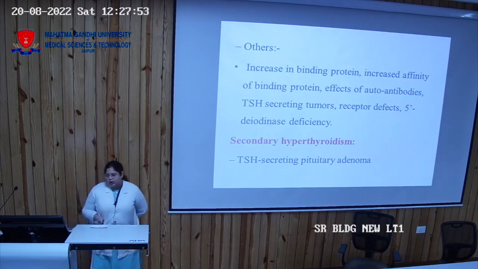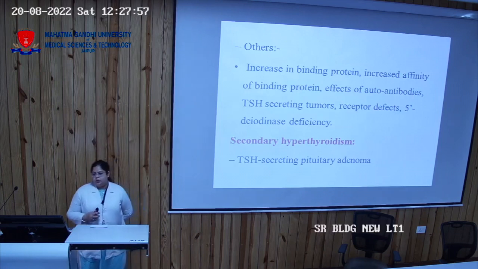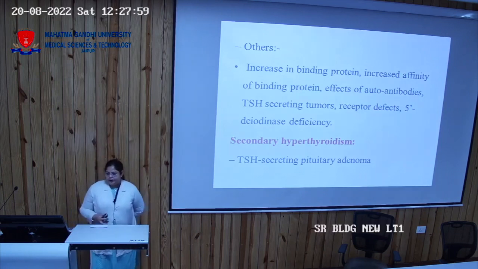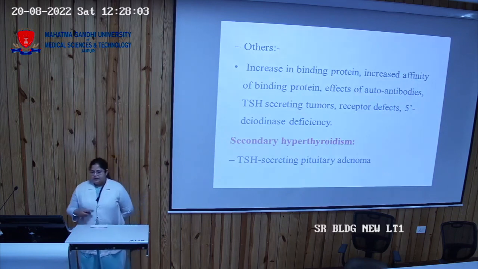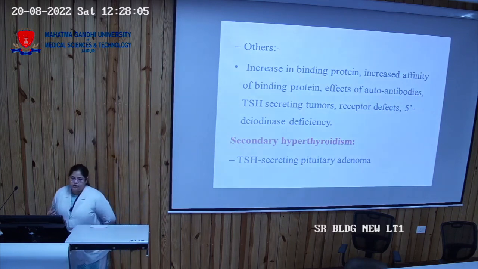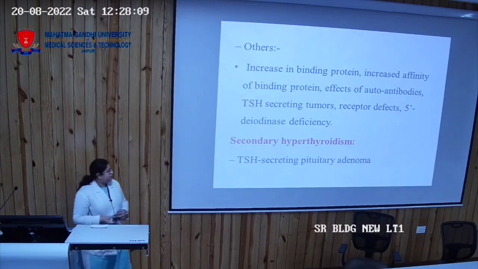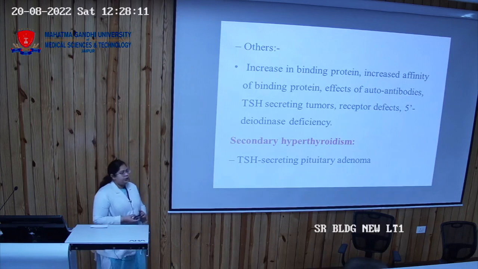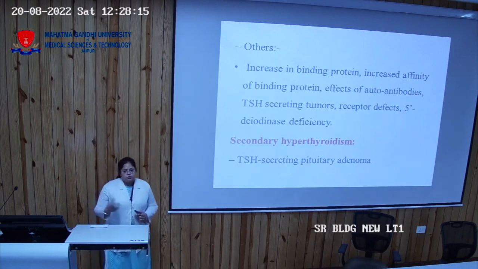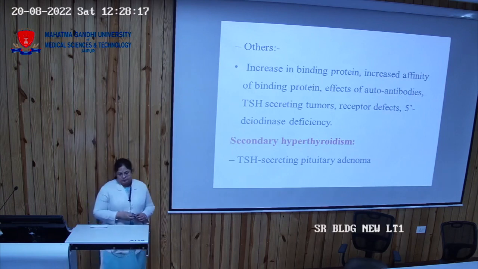The effect of antibodies, a thyroid stimulating tumor, a receptor defect, and a deiodination defect. Then the secondary cause is related to the hypothalamus or pituitary. So there is a thyroid stimulating hormone pituitary adenoma. Adenoma is the term used for a benign tumor.